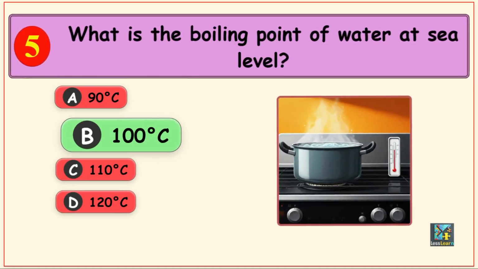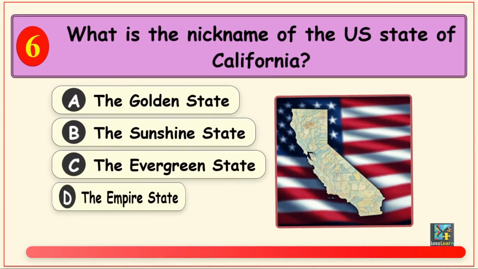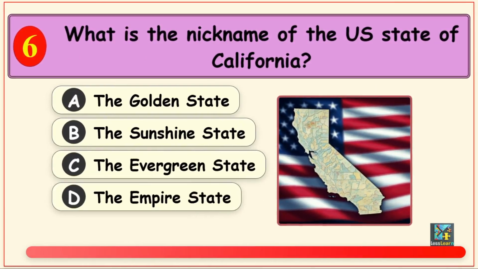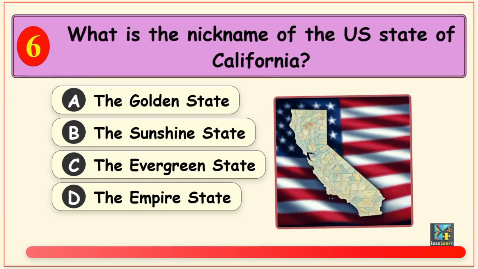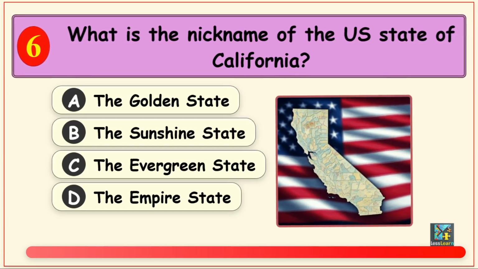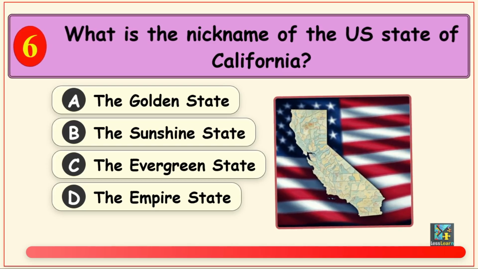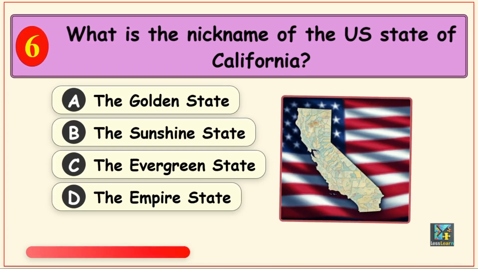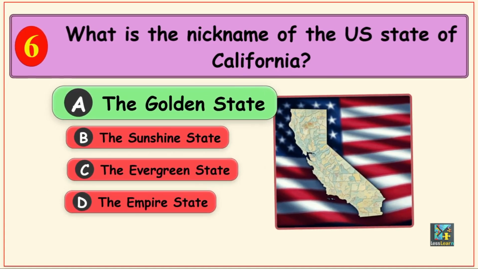Okay, moving on. What is the nickname of the US state of California? Options are Option A, the Golden State, Option B, the Sunshine State, Option C, the Evergreen State, and Option D, the Empire State. The answer is Option A, the Golden State.